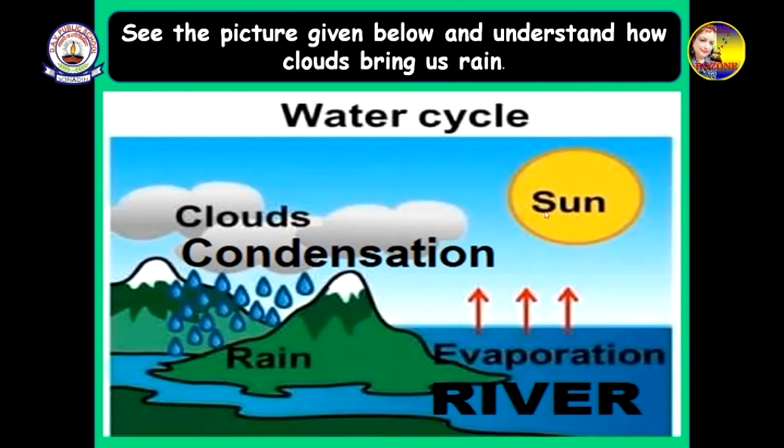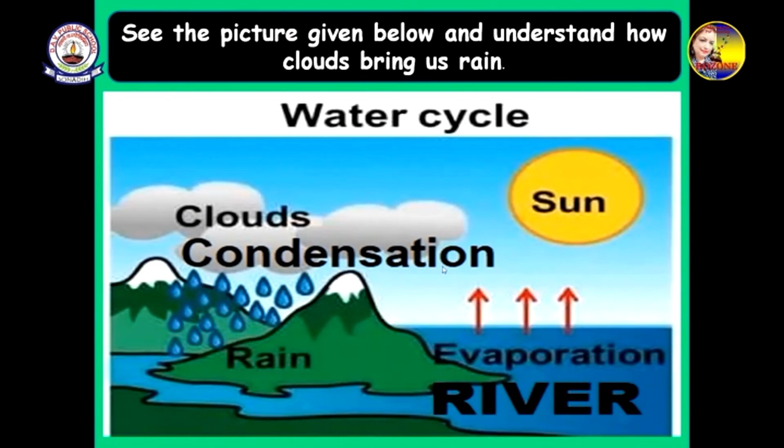The sun is so hot, the heat comes and all this river water slowly starts drying. That is called evaporation. It goes up in the sky in the form of water vapor, gas, and then it goes into these clouds, fills up and makes clouds, forms into clouds, and these clouds then slowly become very heavy because of the drops of water which are in the clouds, and then they become cool. When they become cool, then they fall in the form of rain.